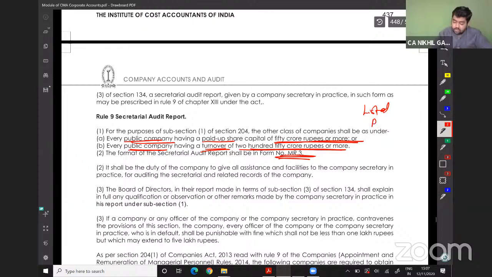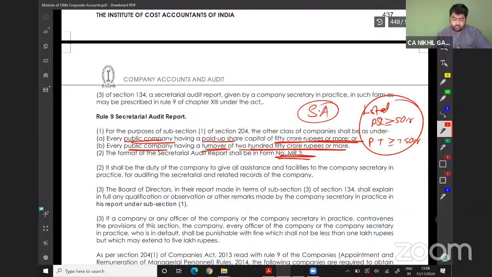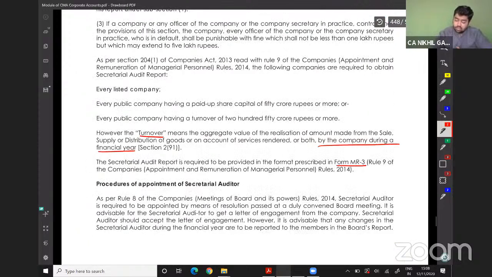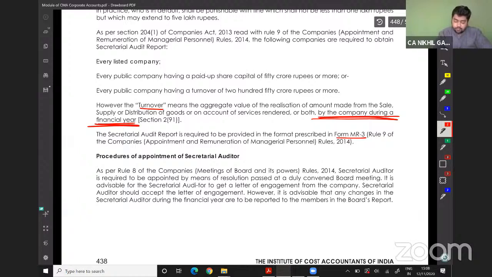So listed, public with paid up share capital greater than or equal to 50 crores, turnover greater than or equal to 50 crores, and turnover greater than or equal to 250 crores. In all the three cases, secretarial audit is applicable. The turnover means turnover conducted by the company during a financial year, not in the preceding financial year, during the current financial year. That secretarial audit report shall be submitted in MR3.